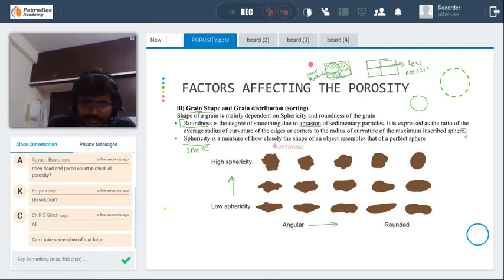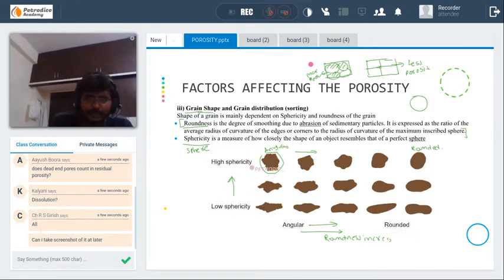If you can see here, the surface is very abrasive, so it is angular. If you go to the right, it becomes more and more rounded. So this is rounded. The roundness increases as we go from left to right.